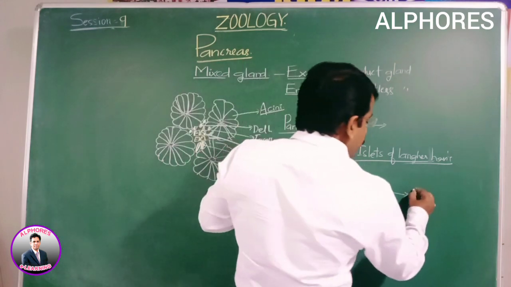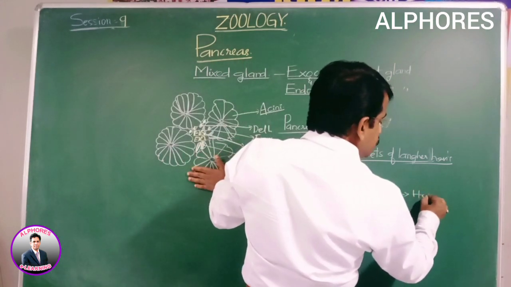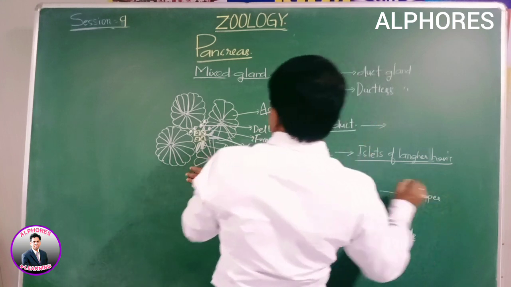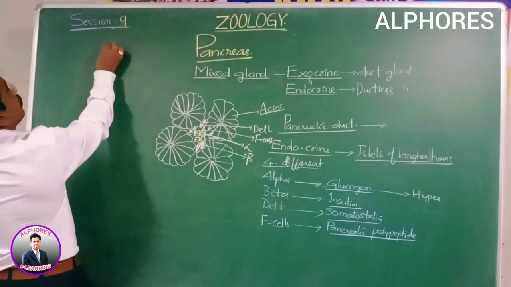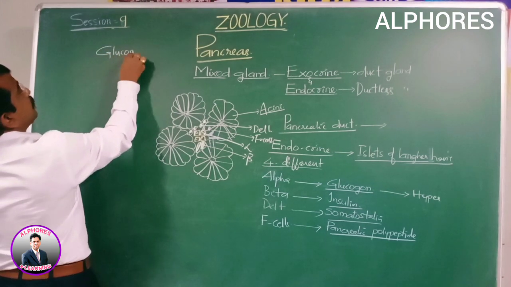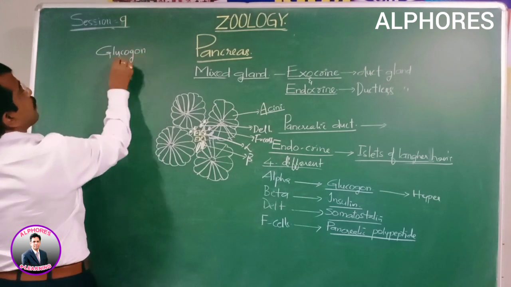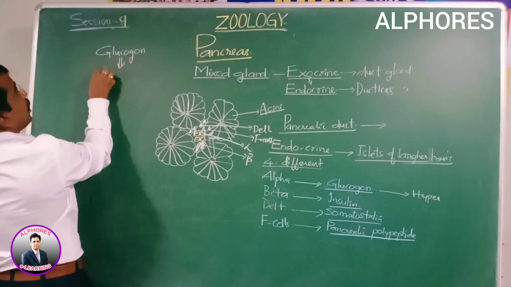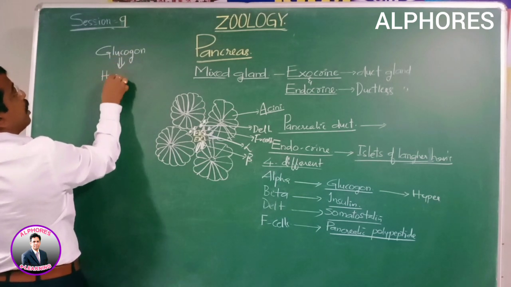Glucagon is said to be the hyperglycemic hormone. Glucagon secreted from the alpha cells is considered hyperglycemic.